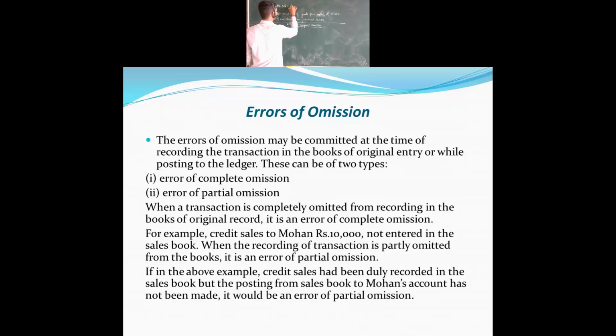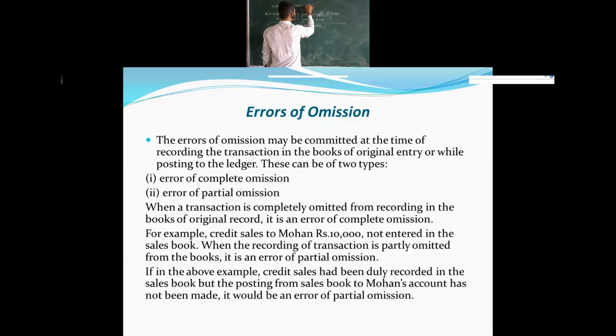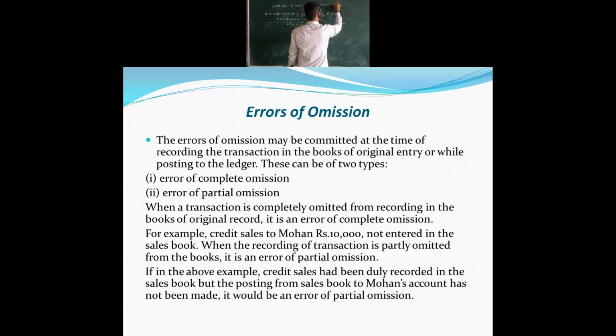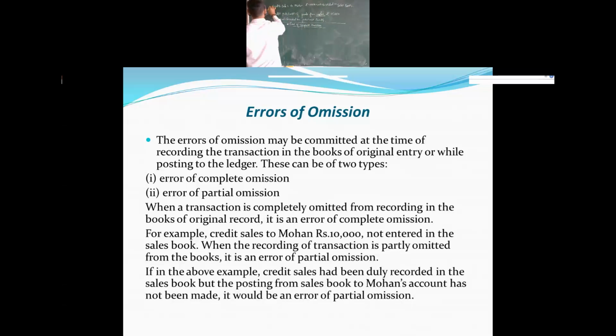Credit sales to Mohan, rupees 10,000, not recorded in the sales book. So this is one of the errors, and it is totally an error of complete omission. We call these kinds of errors complete omission.